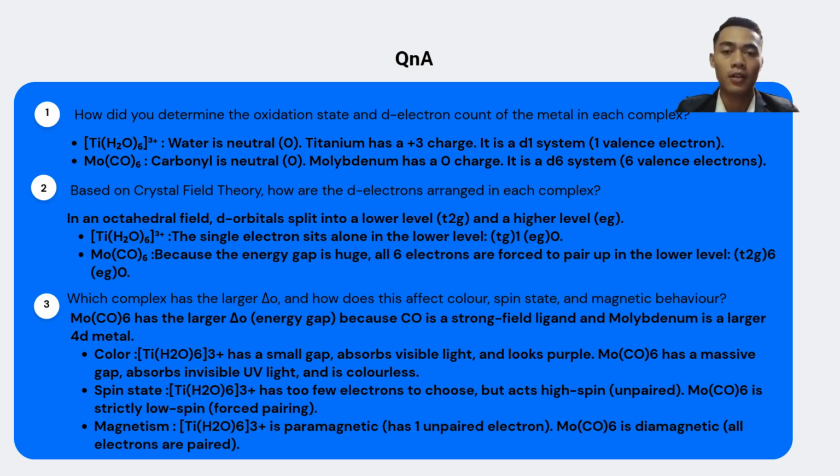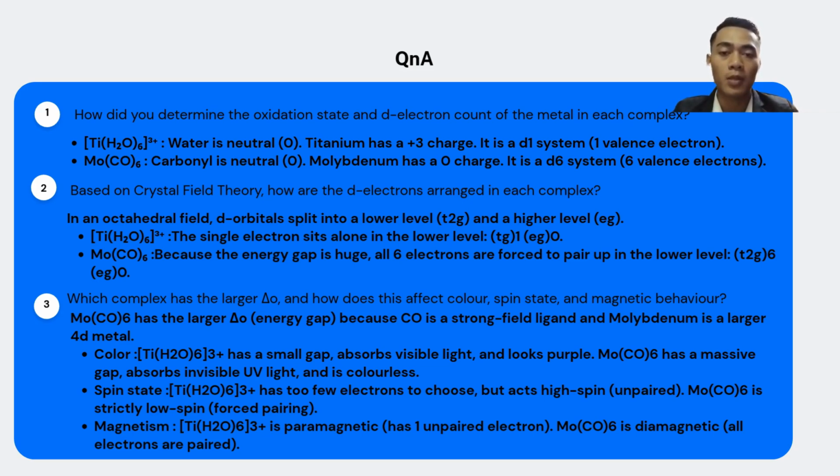Next, for the Q&A. For the first question, how did you determine the oxidation state and d electron count of the metal in each complex? First, for the hexaaquatitanium(III) ion, water is neutral, so it is zero. Titanium has a 3+ charge, so it is a d1 system, which means 1 valence electron. Next, for the molybdenum hexacarbonyl, carbonyl is neutral, so it is 0. Molybdenum has a 0 charge, and it is a d6 system, which means 6 valence electrons.